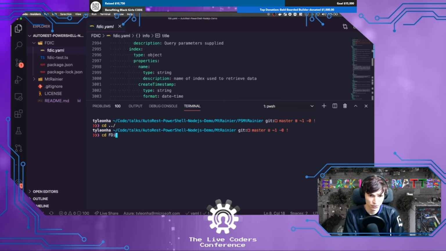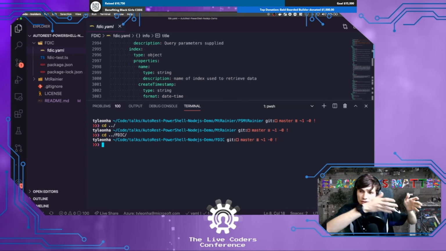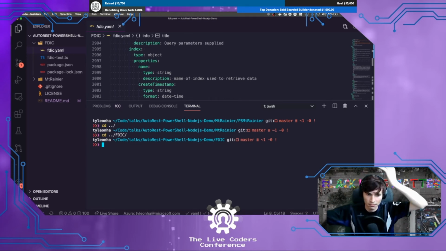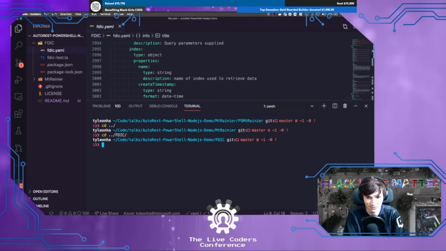I'm going to compare the PowerShell example, so you can see simple PowerShell versus a complex PowerShell module. And then we'll do my TypeScript example and show you how it also works surprisingly well for that, given the situation. Okay, so I'm in FDIC here.